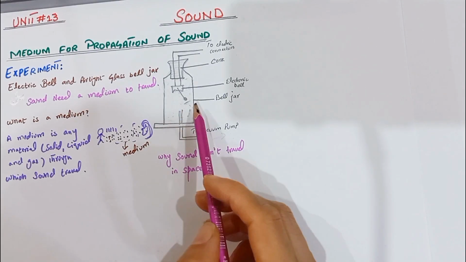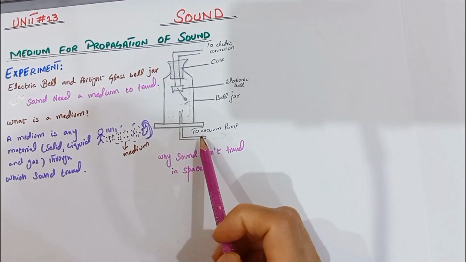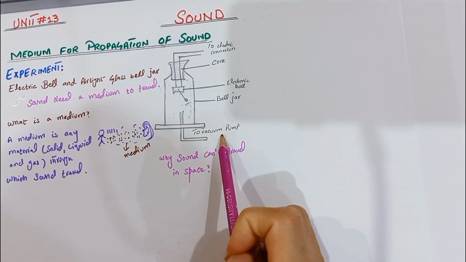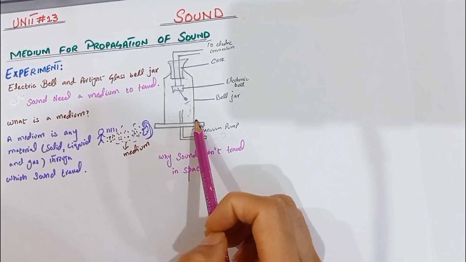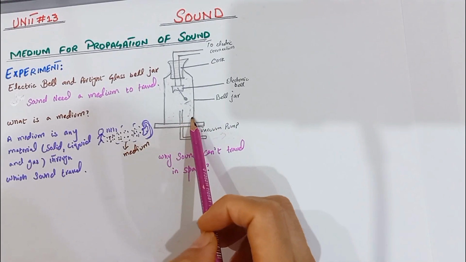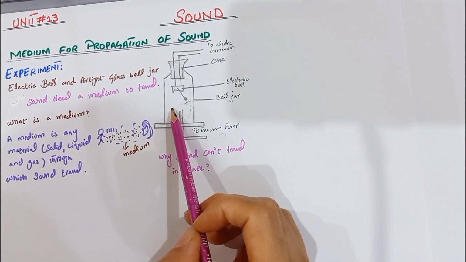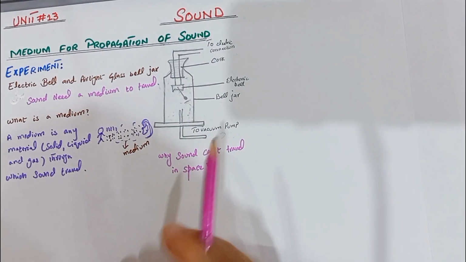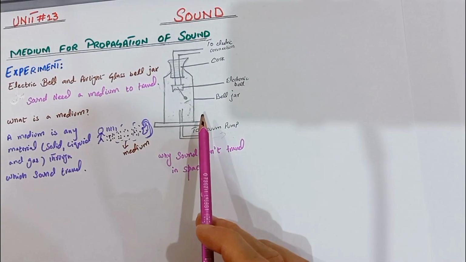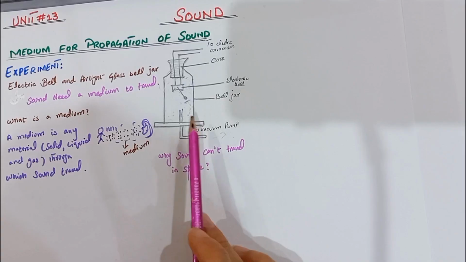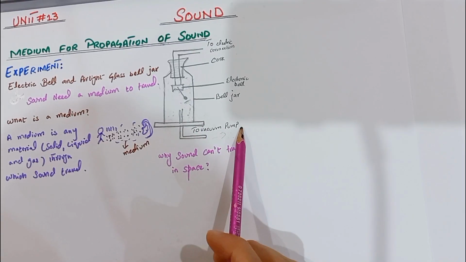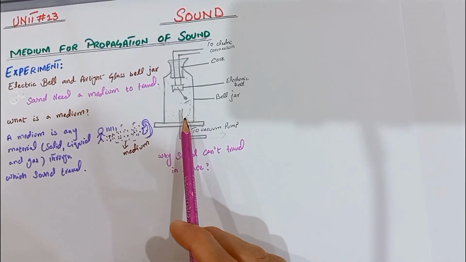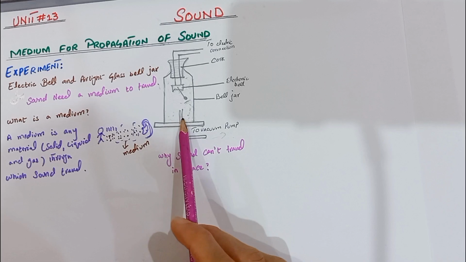At the time when almost all the particles inside the bell jar are removed by the vacuum pump, we can't hear any sound. Why can't we hear the sound? Because now the medium is not present inside the bell jar. We know that the medium we use is air. Due to air, we can hear the sound of the electric bell. But when we remove the air using the vacuum pump, we cannot hear any sound, because there is no medium present inside.